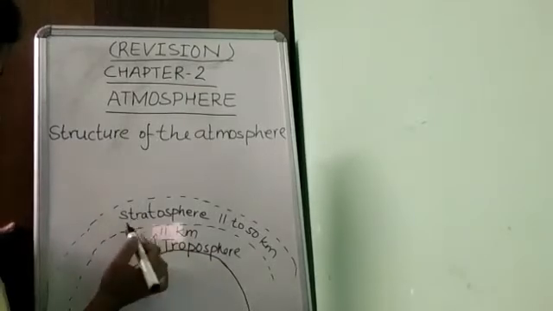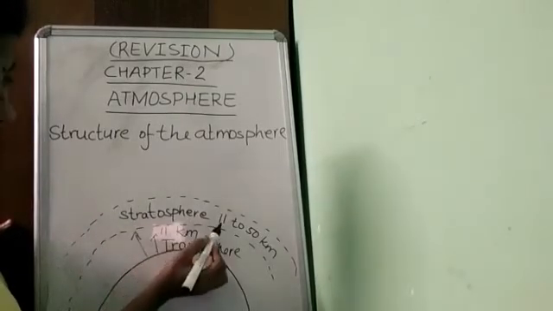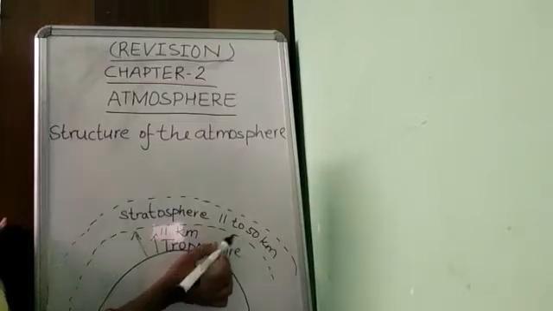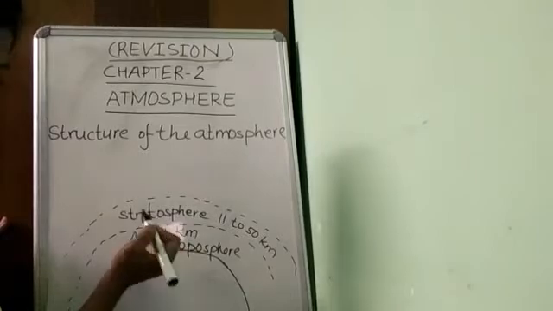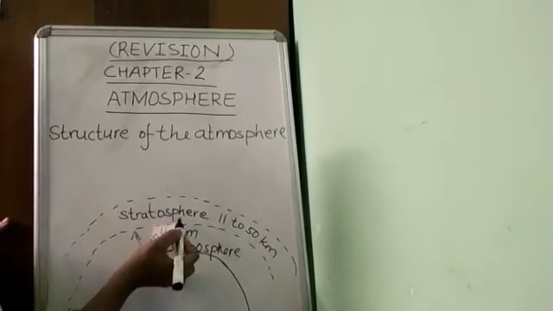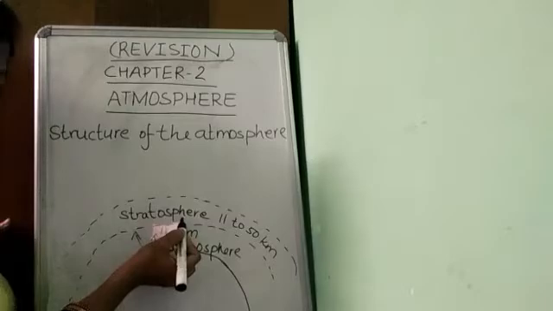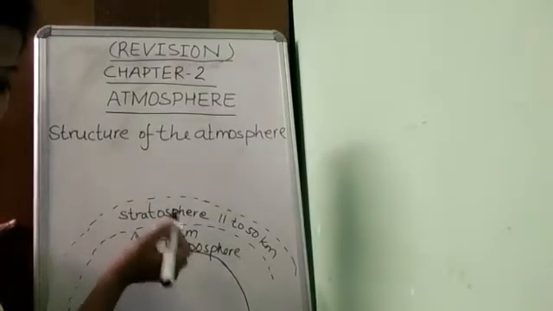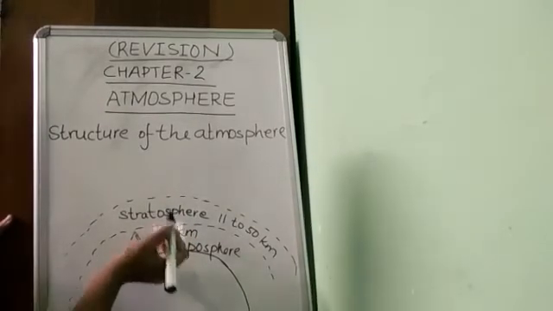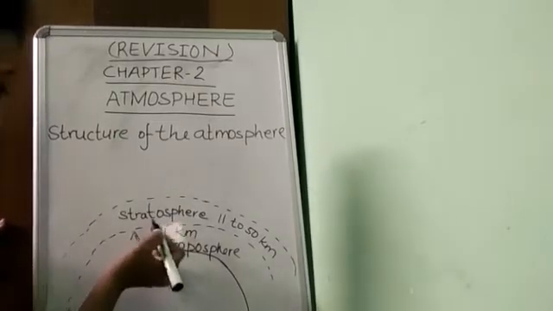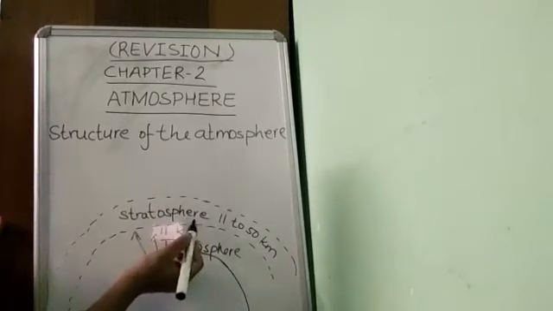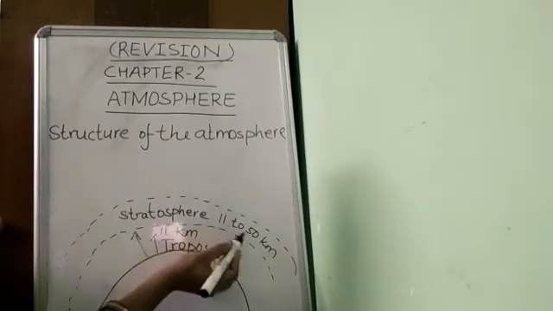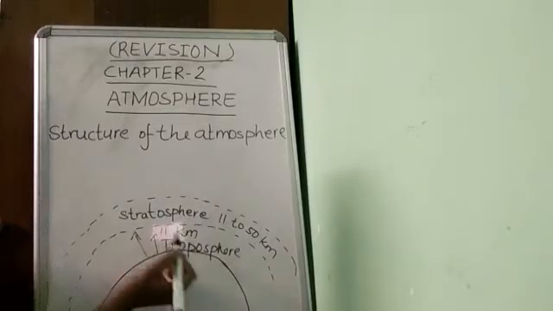Now the second layer is stratosphere. It extends from 11 to 50 kilometers, and most of the ozone of the atmosphere is contained in this layer. Long distance aircraft fly in the lower part of the stratosphere, 11 to 50 kilometers. Troposphere is 0 to 11 kilometers.